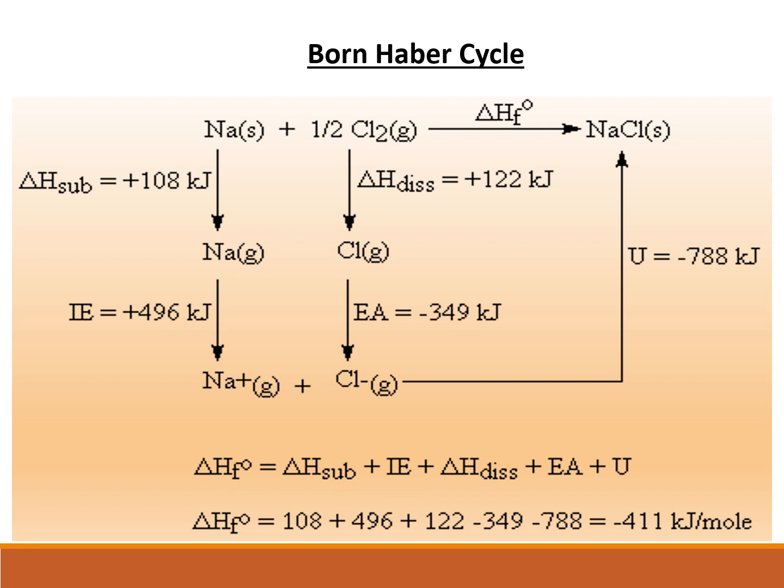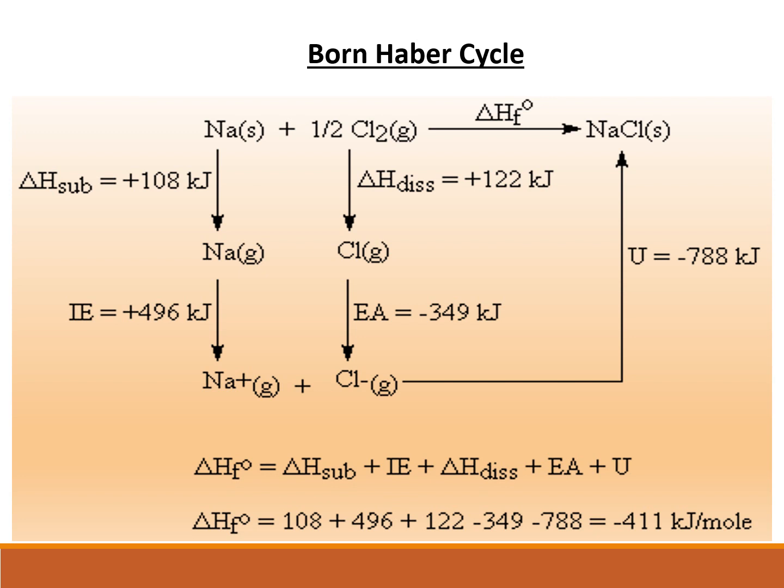Then only we can provide ionization energy, because by definition, ionization energy is the amount of energy required to remove the most loosely bound electron from the valence shell of a gaseous atom. So we need to have a gaseous atom, only then we can convert it into ions. So first of all, you need to convert metallic sodium to a gaseous sodium atom, and this process, direct conversion of solid to gas, is called sublimation.